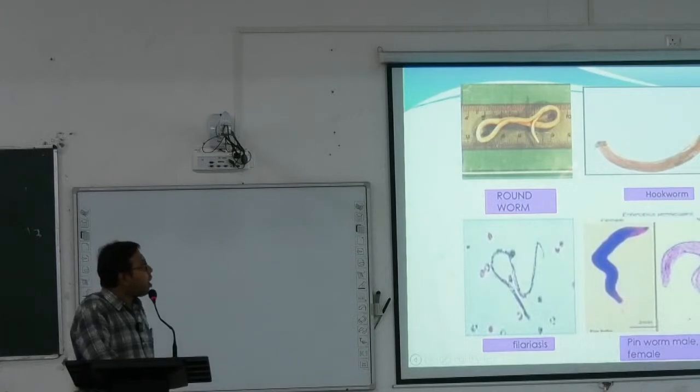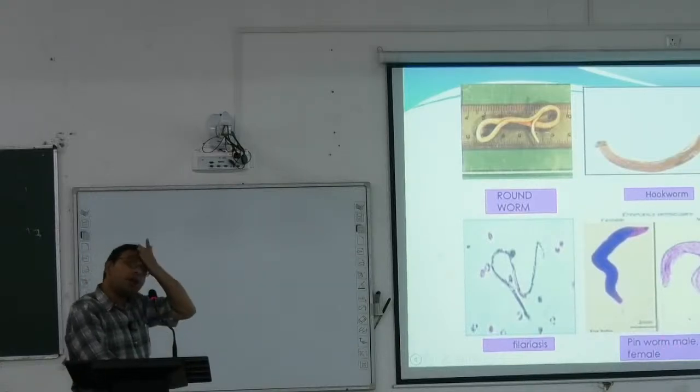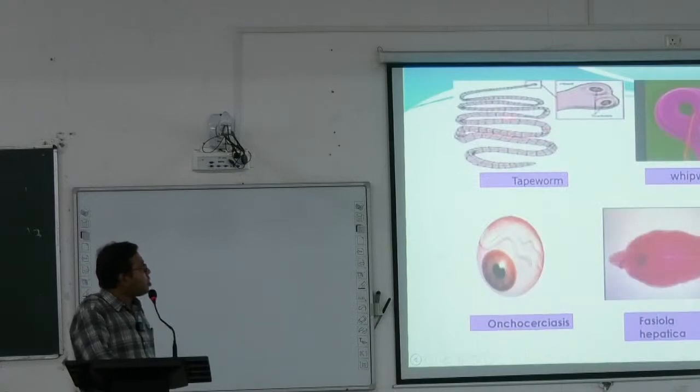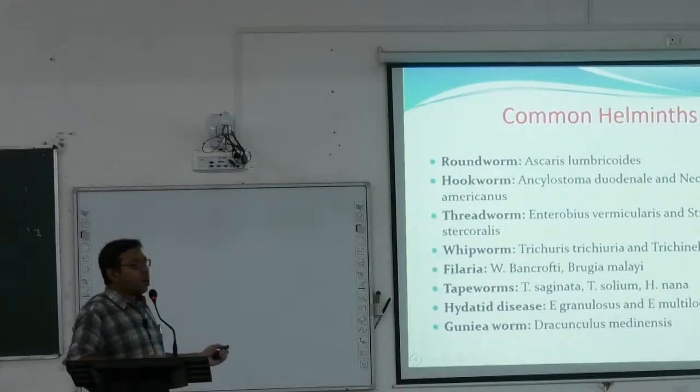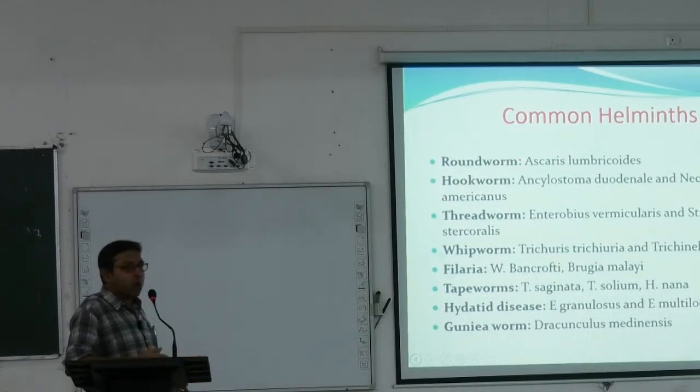So you can see these are the pictures of roundworm, hookworm, filariasis, pinworm, male and female, etc. These are pictures under the microscope. This is tapeworm, whipworm, onchocerciasis, and Fasciola hepatica. So what are the common helminths? We can commonly call them roundworm, hookworm, threadworm, etc.